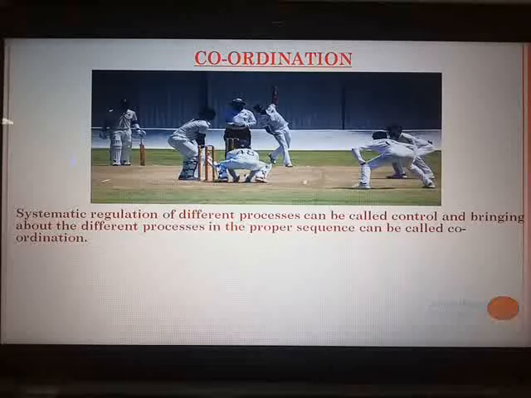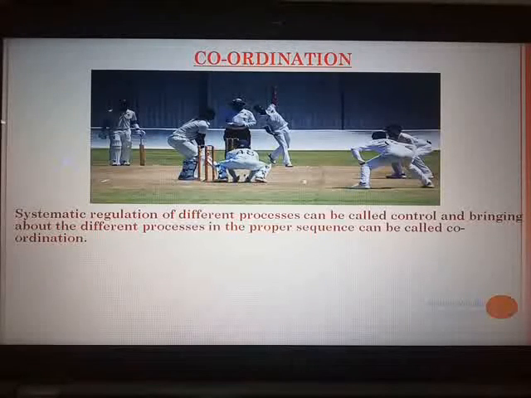The different house masters take the names of the students, then the dances are selected by the students, they bring their songs, and then they contact their teacher. The teacher goes through the song, then finalizes it, then the activity date is decided, semi-finals are taken, the number of students in every dance is decided, and till that activity gets over, at every stage you will see proper coordination.